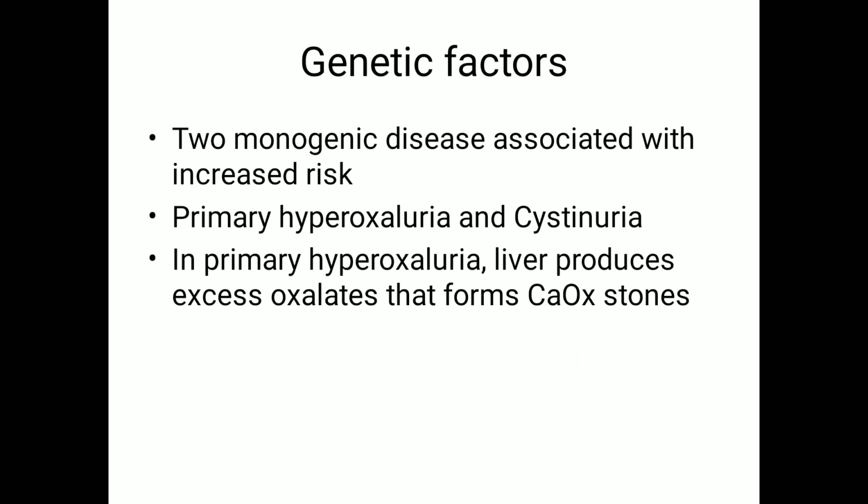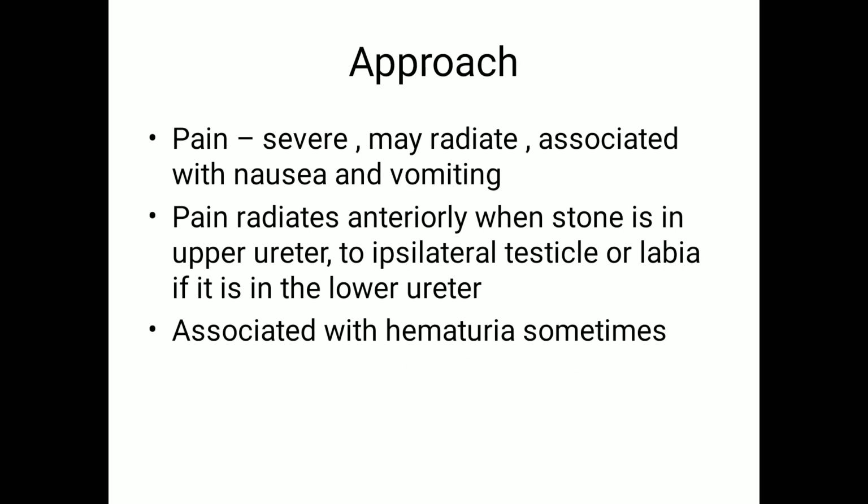Genetic diseases: there are two monogenic diseases. One is primary hyperoxaluria, where the liver produces an enormous amount of oxalates, which get excreted in the urine and can cause calcium oxalate stones. And cystinuria.